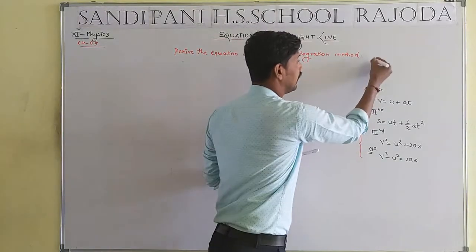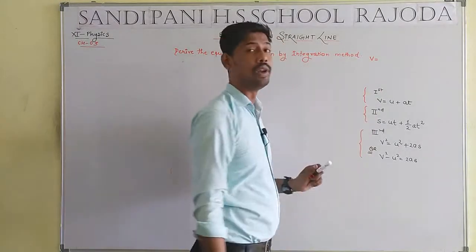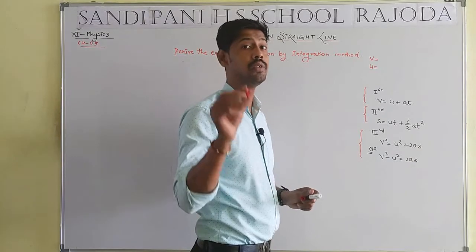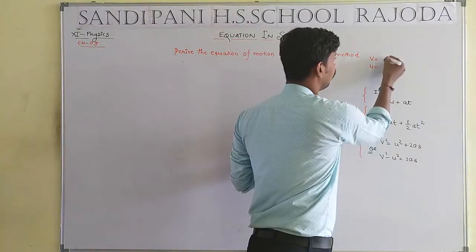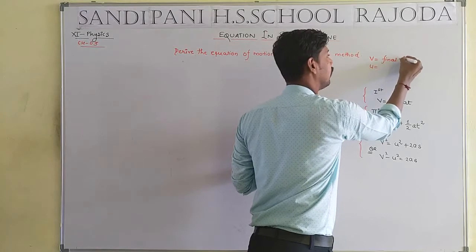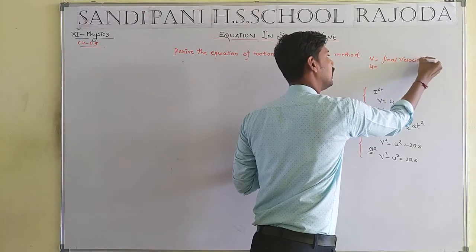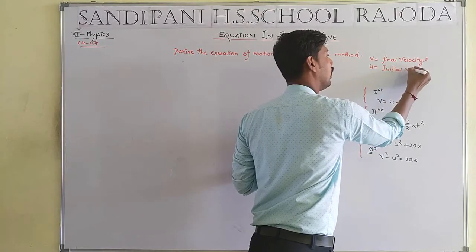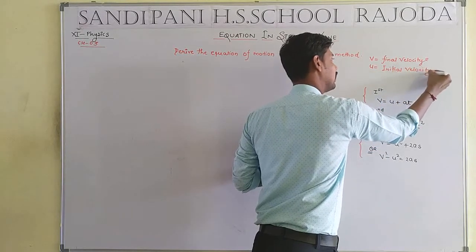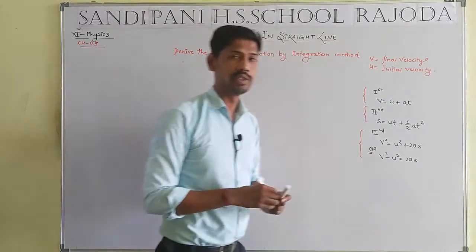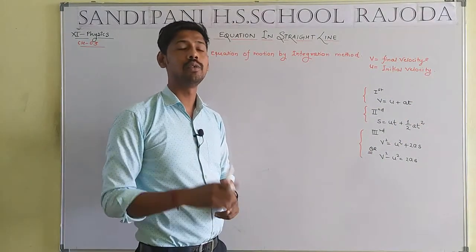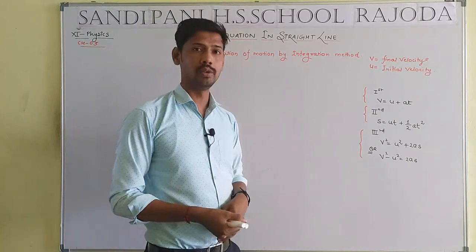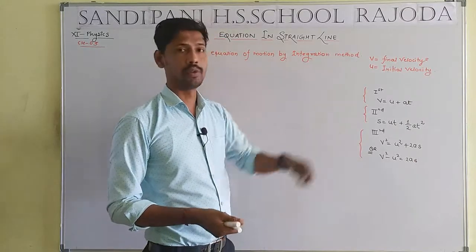Here v is a representative of velocity and u is also a representative of velocity, but v is the final velocity and u is the initial velocity. What is the meaning of initial and final velocity? When we start any bike, the velocity at the initial condition is known as the initial velocity, but at run time the velocity is known as the final velocity, which is v.